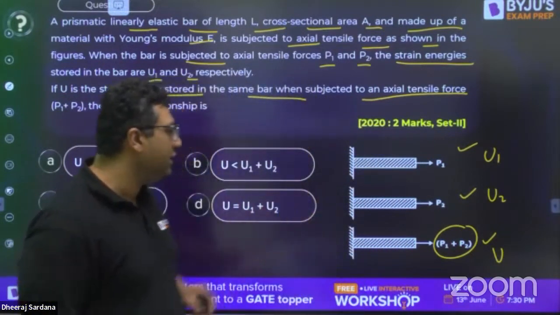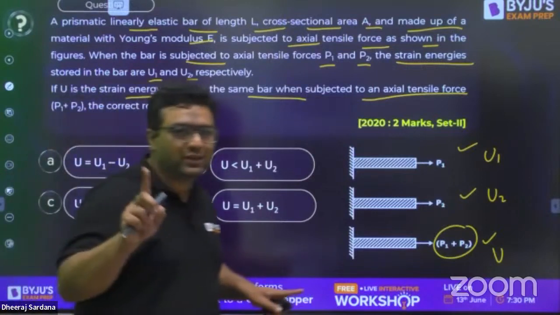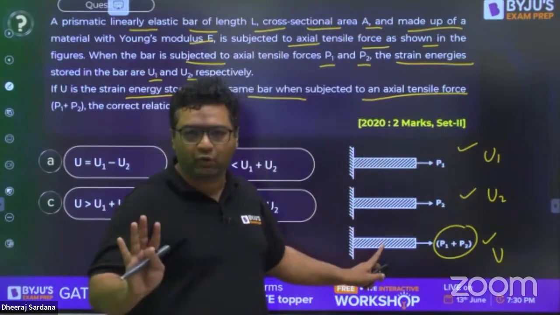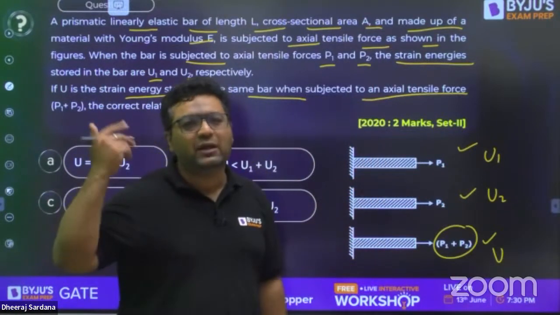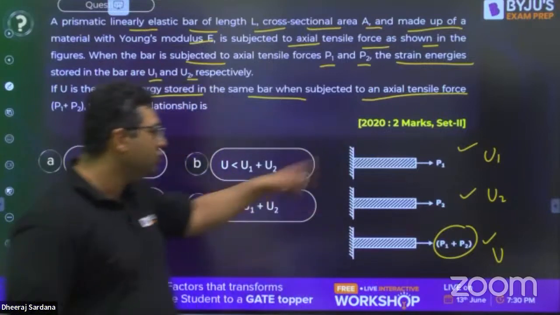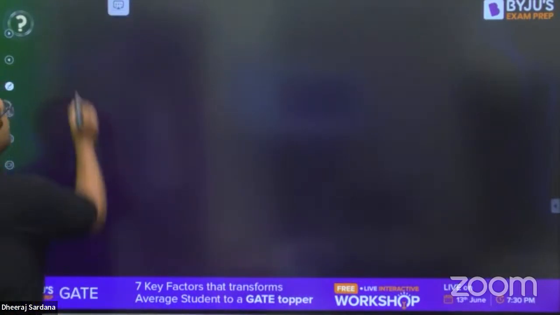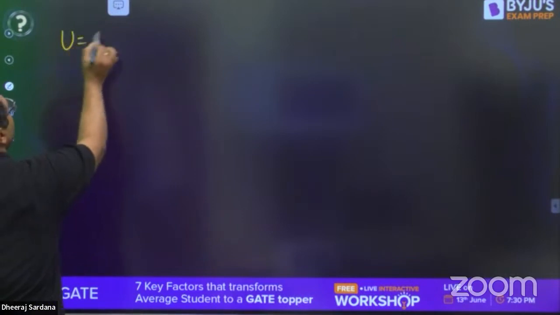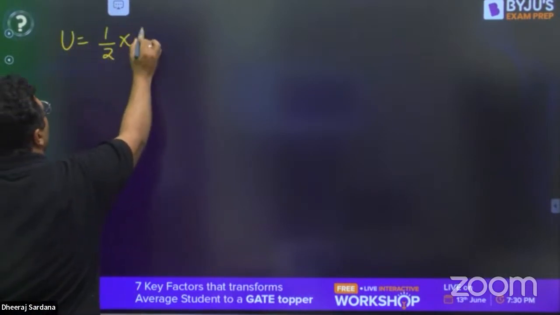When you're talking about strain energy, first of all you need to understand these three are different bodies. They are not the same body, so you cannot apply the principle of superposition. If you see the first body, you know that we can write the strain energy as half into P into delta.